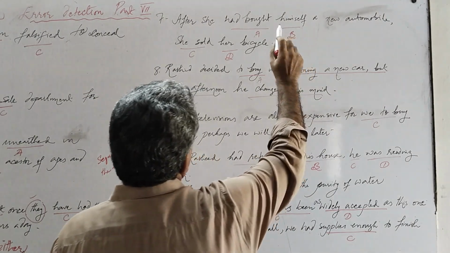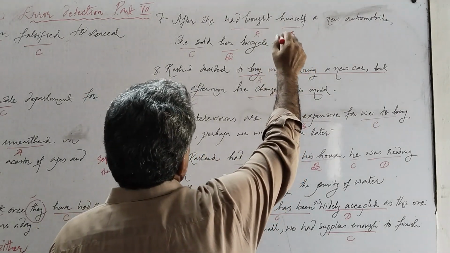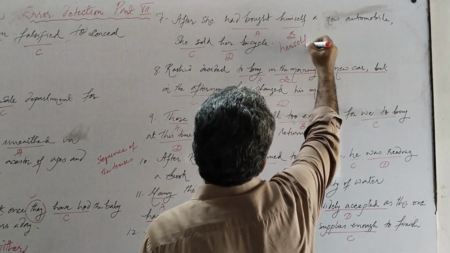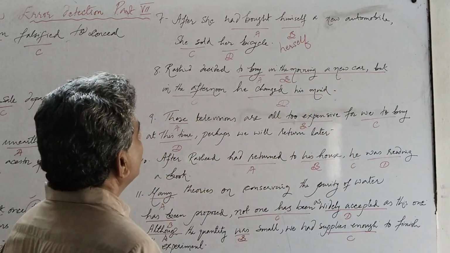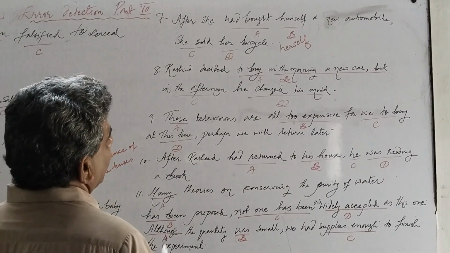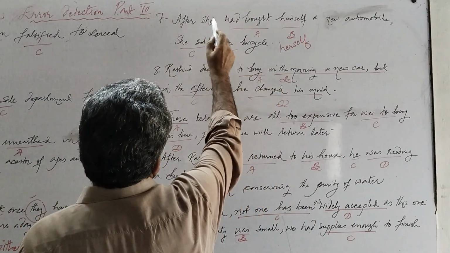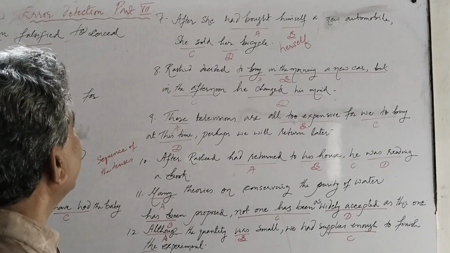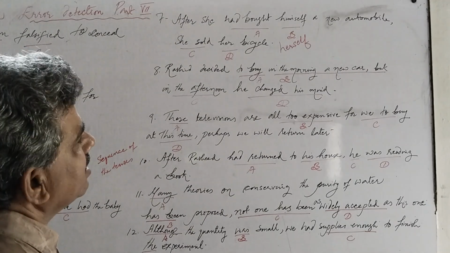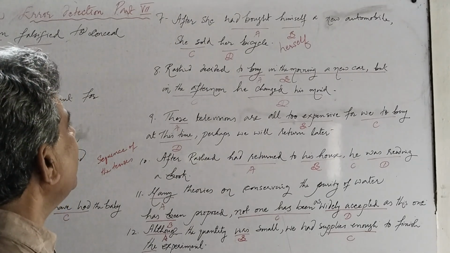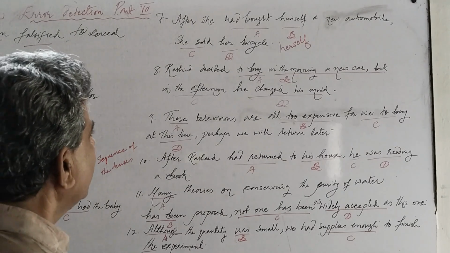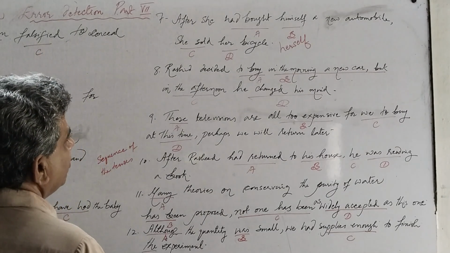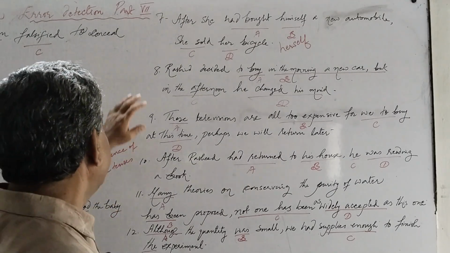We should remove himself and keep the word herself here. Herself is also a reflexive pronoun and it agrees with its subject, that is she. So the sentence will be correct: After she had bought herself a new automobile, she sold her bicycle. The error is option B, and himself should be replaced with herself.